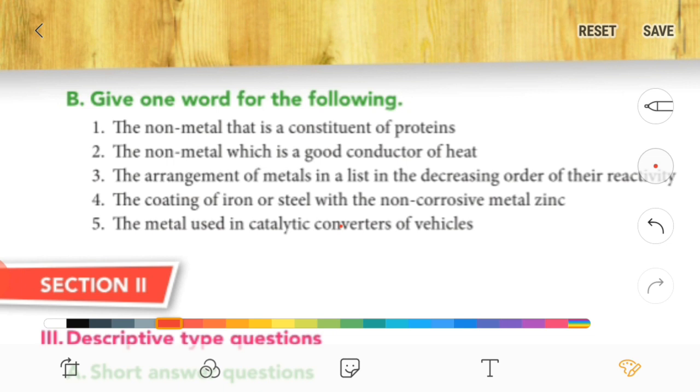Second one, the non-metal which is a good conductor of heat. It is graphite, because it is a conductor and a non-metal also.